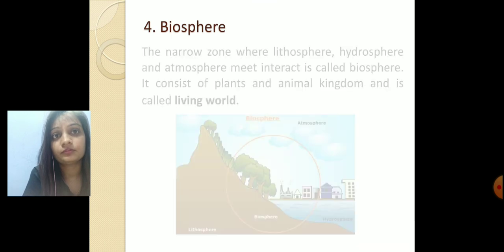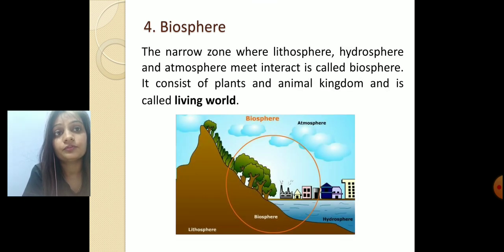Next comes your biosphere. What is biosphere? The narrow zone where lithosphere, hydrosphere and atmosphere meet and interact is called biosphere. Here all the three layers, lithosphere, hydrosphere and atmosphere, interact with each other. It consists of the plant and animal kingdom, which is called the living world.